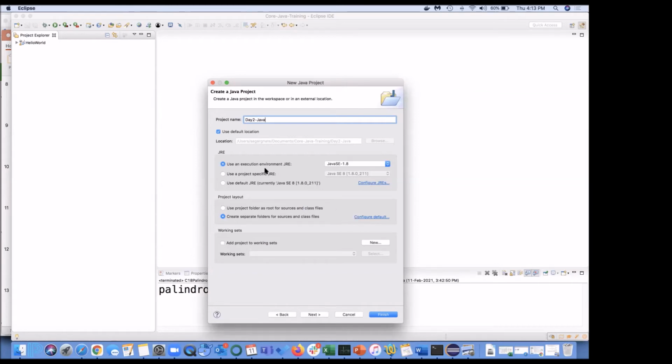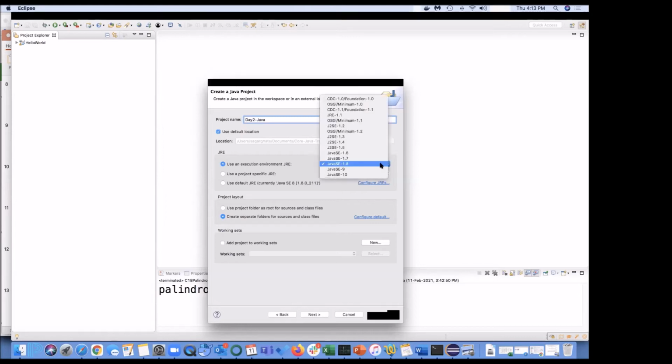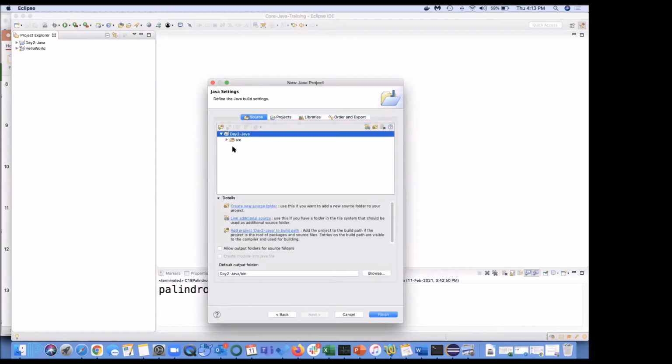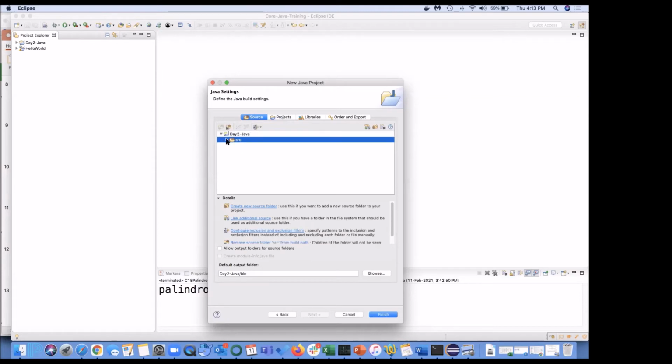And it is asking which environment to use. I have JDK 1.8, and along with that, I believe 9 and 10 are also installed. So JDK 1.8, the default, is what we are going to use. I will do next. Yesterday you saw there were so many other folders also created, but this is a simple Java project. It is saying, boss, I will just create one SRC folder for you. So we say okay, create it. Finish. The default output folder is this Day2 Java bin.